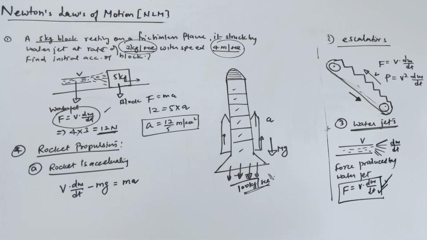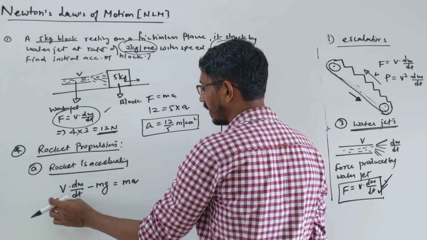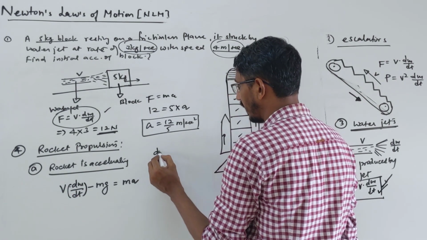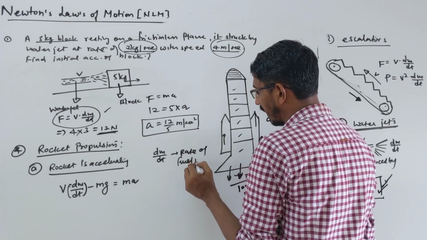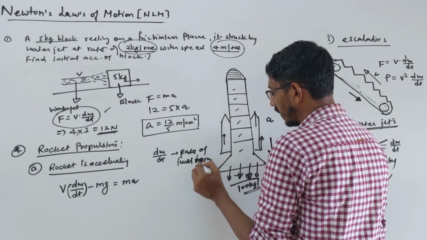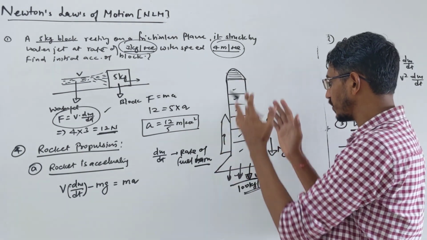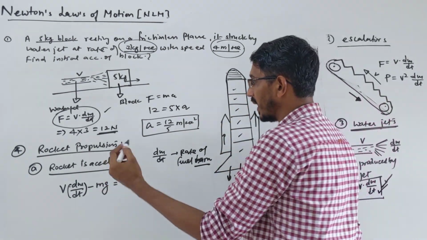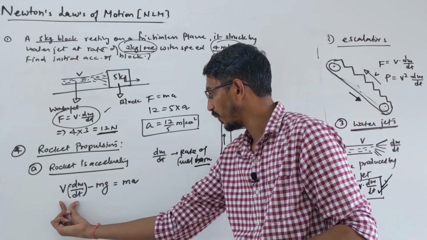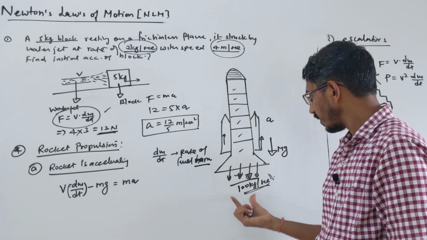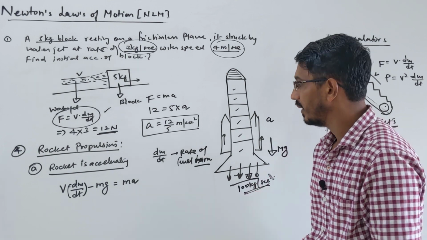Here mg is the weight of the rocket, v is the velocity of the gases relative to the rocket, and dm by dt is the rate of fuel burn. At whatever rate the fuel is burning, that is the rate at which the mass of the rocket is changing, because the main mass is fuel mass only. If the rocket is accelerating, you write this equation. They can ask the acceleration of the rocket. The force produced by the gases minus the weight of the rocket is equal to the net force, ma.